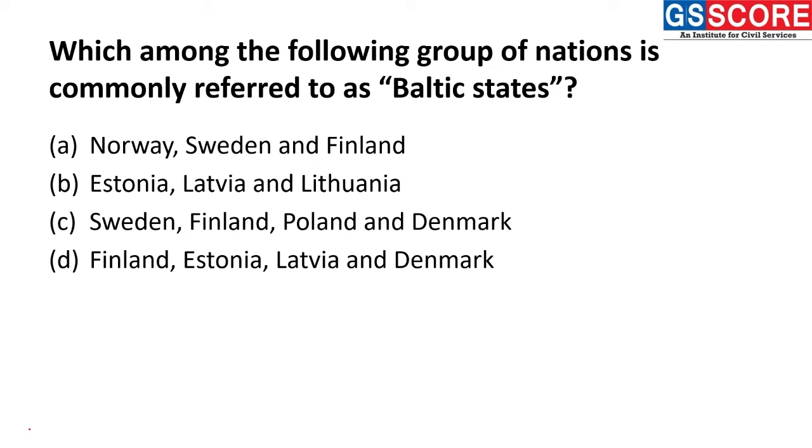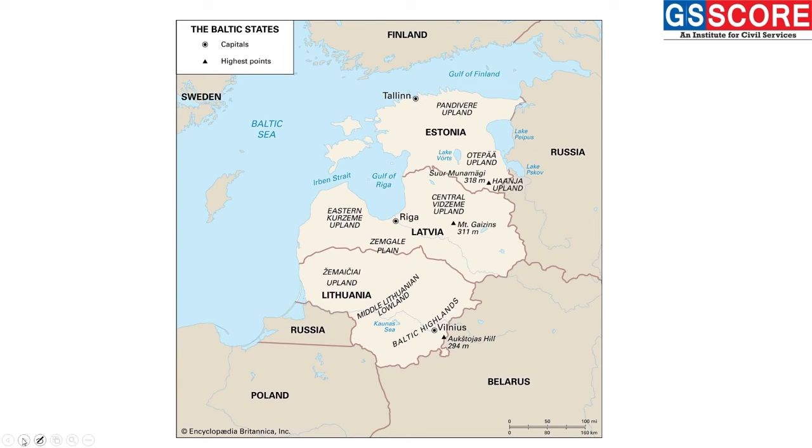Now, next question we have: which among the following groups of nations is commonly referred to as Baltic states? Baltic states, you might have heard about. Statement 1 is Norway, Sweden, Finland. Statement 2 is Estonia, Latvia, Lithuania. Statement 3 is Sweden, Finland, Poland, Denmark. Statement 4 is Finland, Estonia, Latvia, and Denmark. So, we will look at the answer to this question from a diagram perspective.